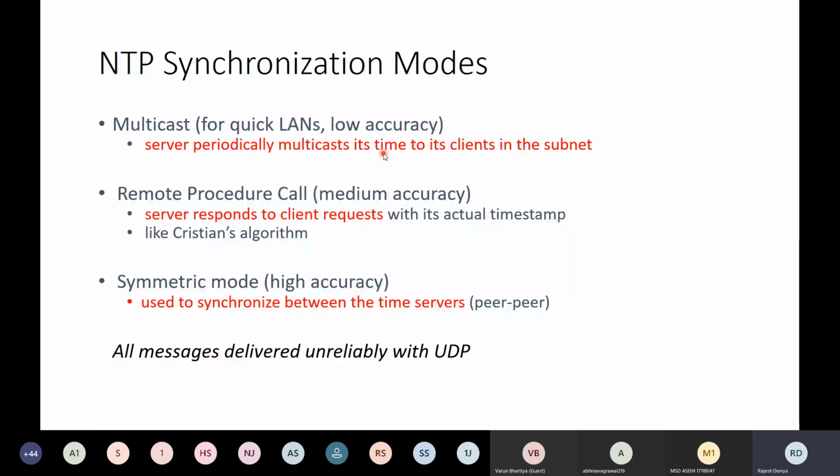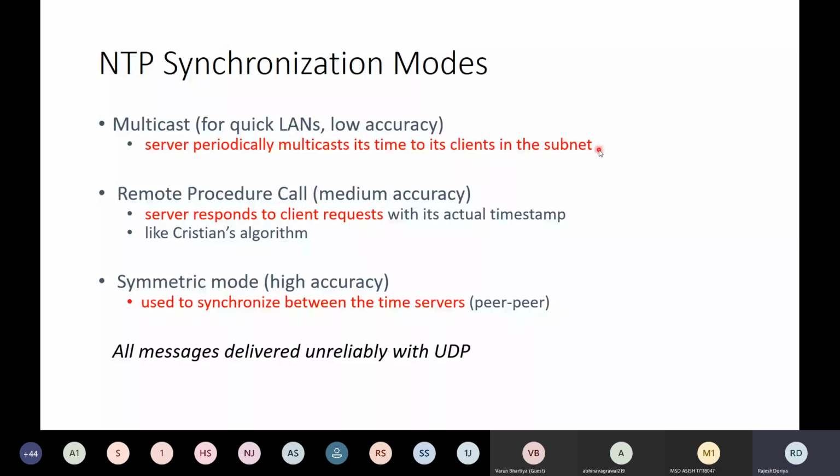In this mode, the client is not sending the request. Rather, the server is multicasting its time to the clients from time to time. This is why we consider it a low accuracy mode, because here the clients are not given the authority to set their clock as per their need.